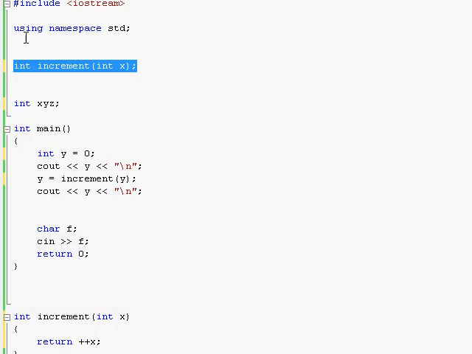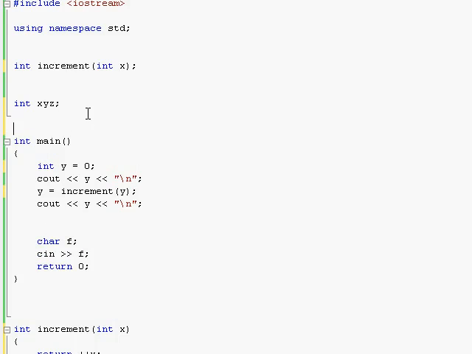Just like this function over here belongs in global scope, which means that pretty much anyone can call this function without any restrictions because, for example, it doesn't belong to a class, it's not a method of a class, it's a function which is out in the open, it's in global scope. Same thing with this variable over here. Pretty much anyone could access this variable, everyone could see it and everyone can change it because it's a global variable. It's not limited to some specific function, to some specific scope or class.